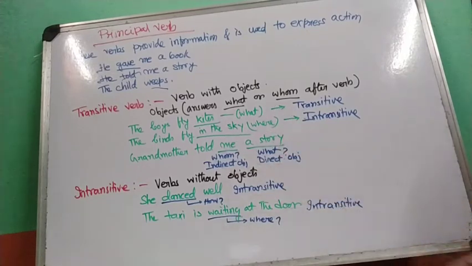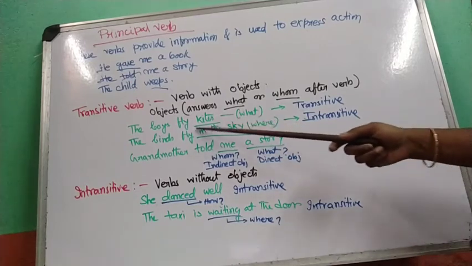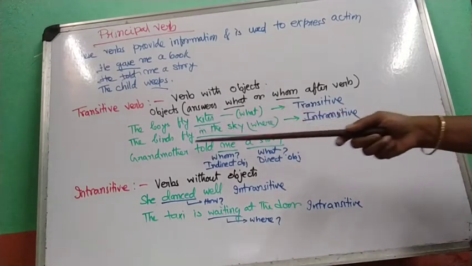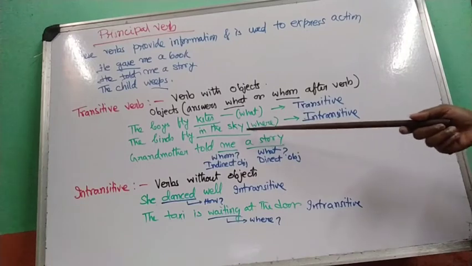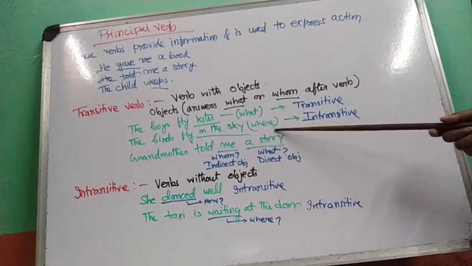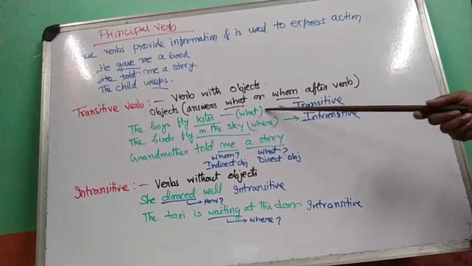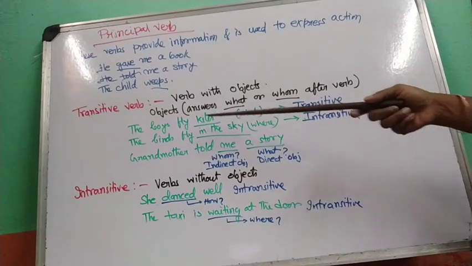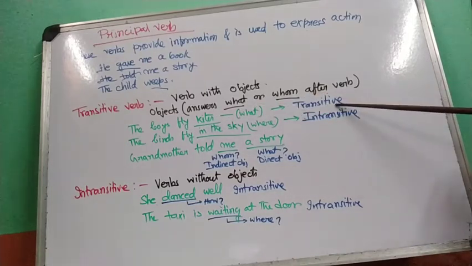A verb can be used as transitive or intransitive. Like in this sentence, the boys fly what? Kites. The birds fly in the sky. In the sky is answering the question where, so intransitive, and in the first one, fly what? Kites. So transitive.